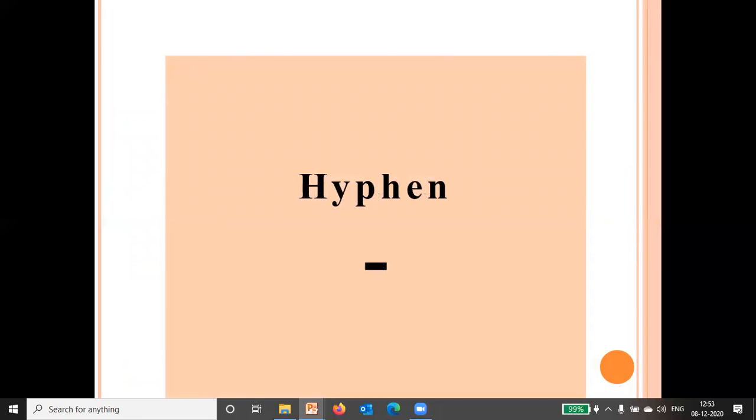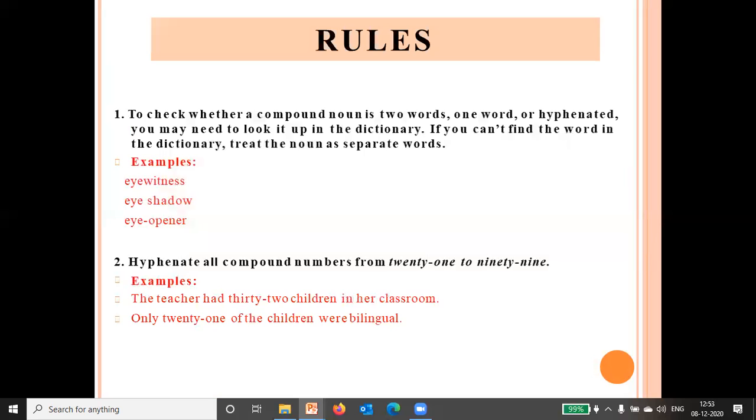Now hyphen. To check whether a compound noun is two words, one word, or hyphenated, you may need to look it up in the dictionary. If you can't find the word in the dictionary, treat the noun as separate words, like eyewitness, eyeshadow, eye opener. So this is when you want to check whether the word is a compound noun in two words or one word or hyphenated words.